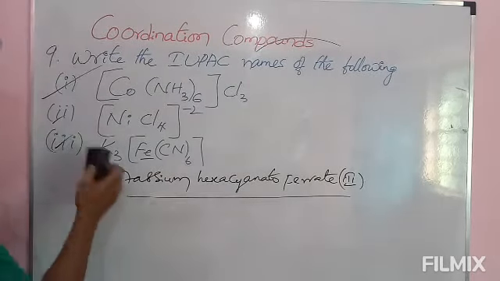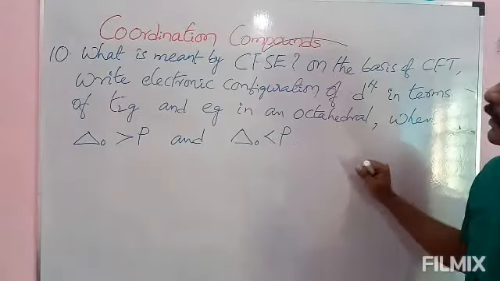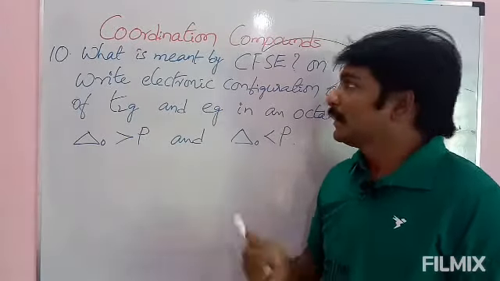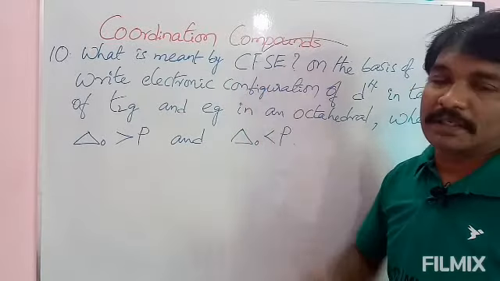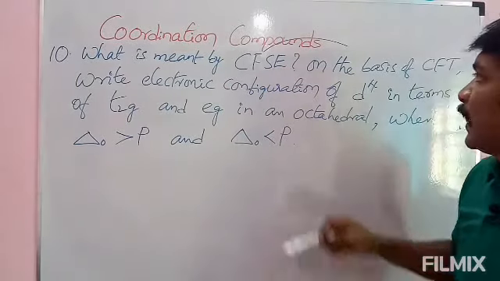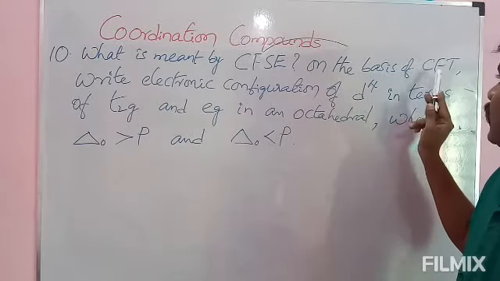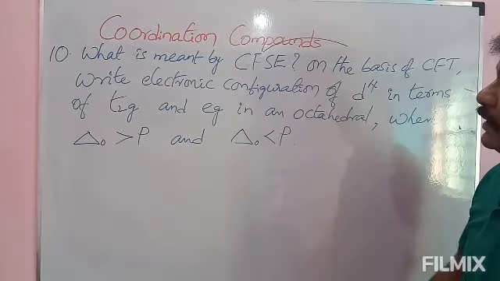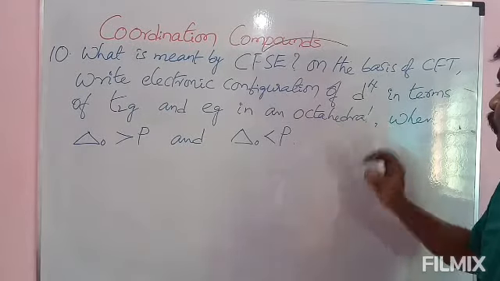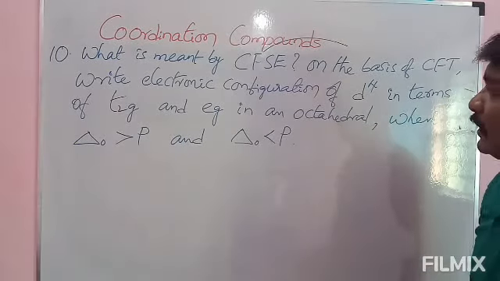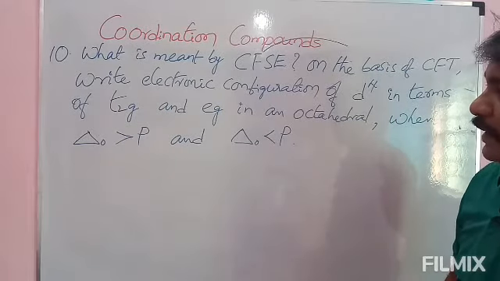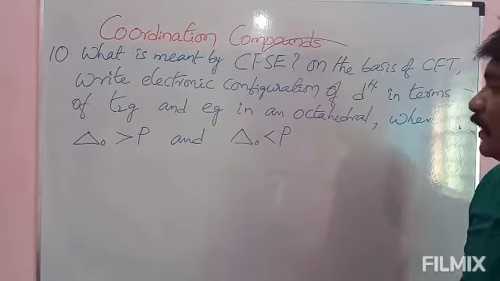Okay, please. 10th one, see here, what is meant by CFSE? What is the full form of CFSE? Crystal field splitting energy. On the basis of CFT, what is CFT here? Crystal field theory. On the basis of crystal field theory, write the electronic configuration of d4 in terms of t2g and eg in an octahedral complex when delta naught is greater than P and delta naught is less than P.